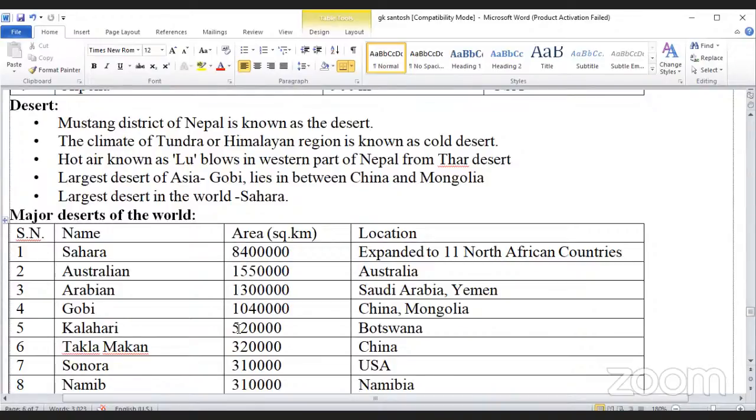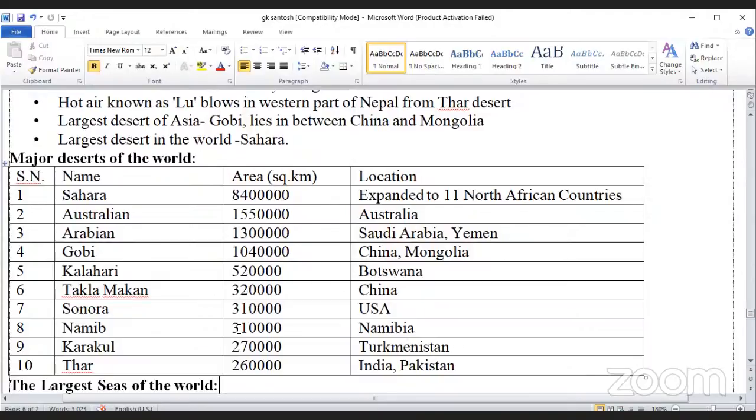Kalahari desert, 52 lakh, Botswana. Taklamakan, 32 lakh square kilometers, China. Sonoran, 31 lakh, USA. Thar desert, 26 lakh square kilometers, India and Pakistan.